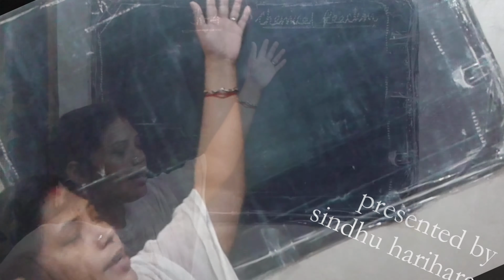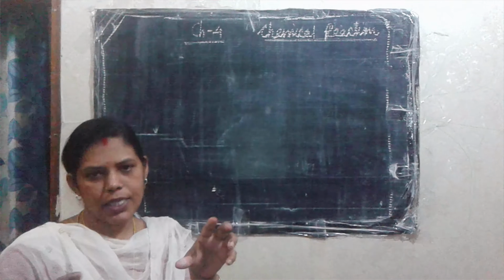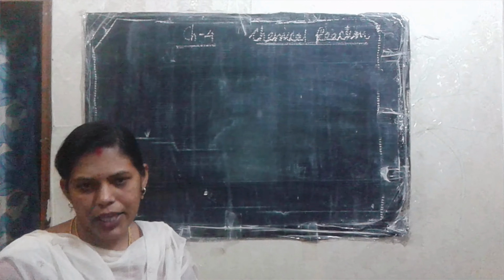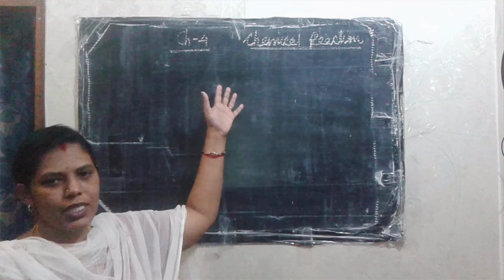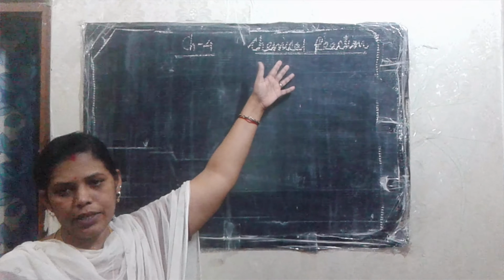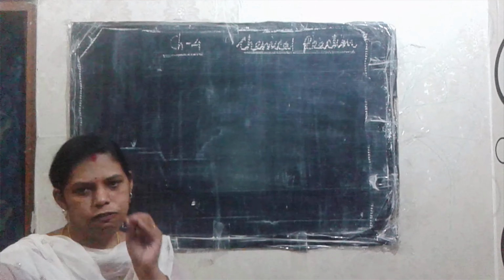In the previous class you learned about a chemical reaction, right? What is meant by chemical reaction? When two or more substances undergo a chemical change and form a new substance, then that change is known as a chemical reaction, right? For this chemical reaction, the example I gave was the rusting of iron, right?